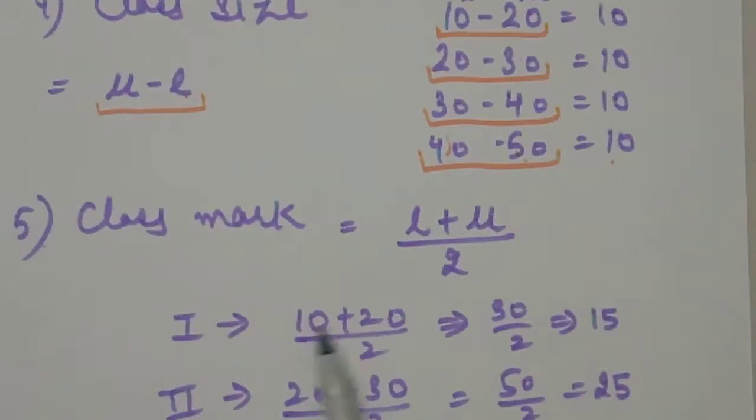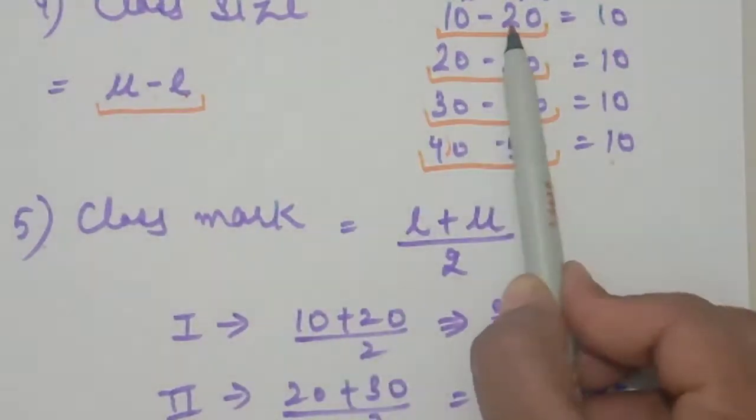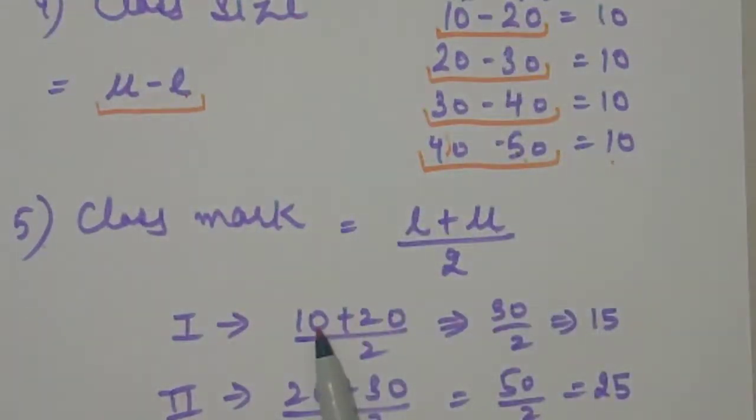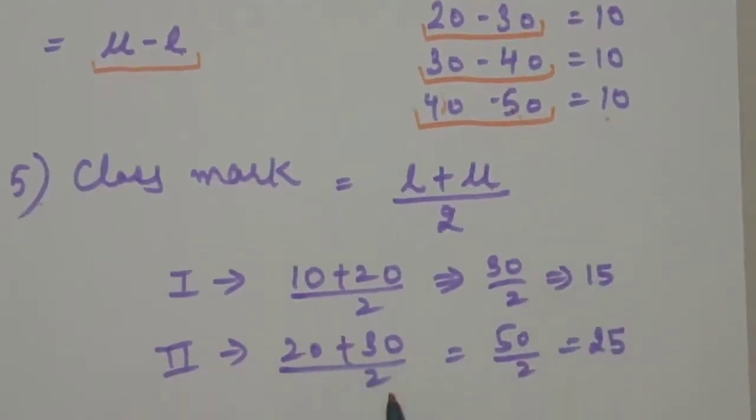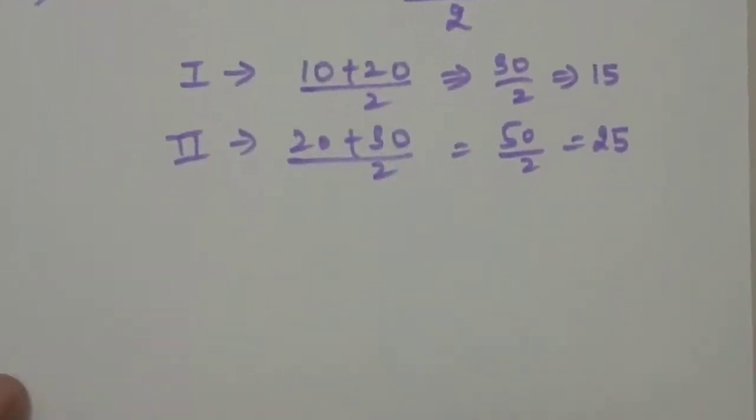For the first class interval, the class mark is lower limit plus upper limit divided by 2. It becomes 30 by 2, then 15. Then the second class interval, 20 plus 30 divided by 2, it becomes 50 divided by 2, then it becomes 25. This is class mark.